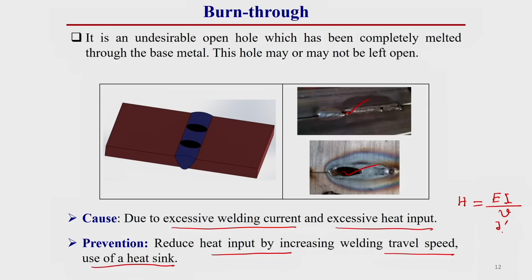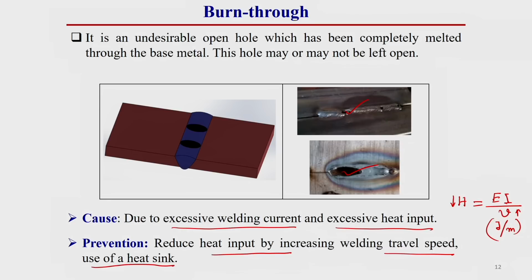The unit of this is joule per millimeter or joule per meter. So, if the welding speed is more, then the heat input per unit length will be less. If the heat input per unit length is less, there will be less excessive heat input, so there will be less chance of this type of burn through effect.